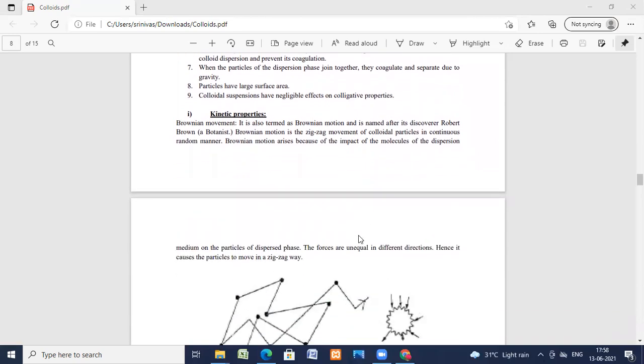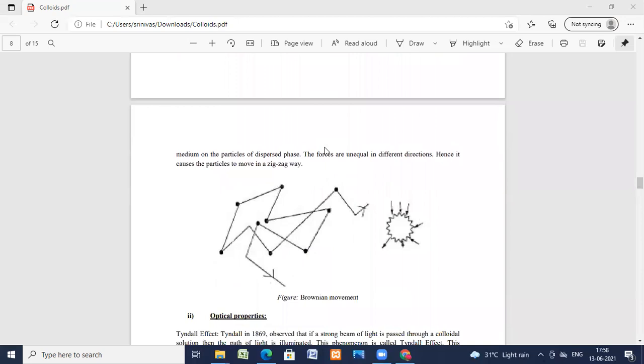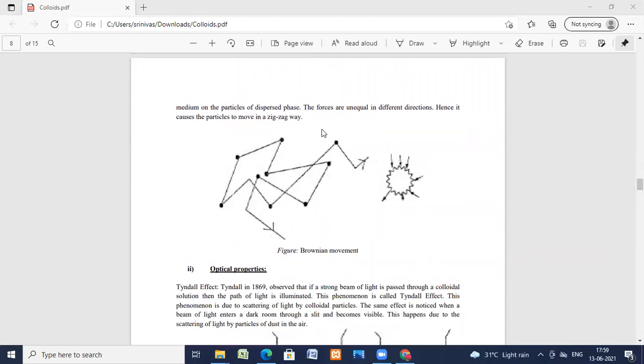Now we'll see the kinetic properties. The Brownian movement is also termed Brownian motion. As I've told you, it is the zigzag movement of the colloidal particles, a continuous random motion. Brownian motion arises because of the impact of the molecules of the dispersion medium on the particles of the dispersed phase. The forces are unequal in different directions, and hence they cause the particles to move in a zigzag way.